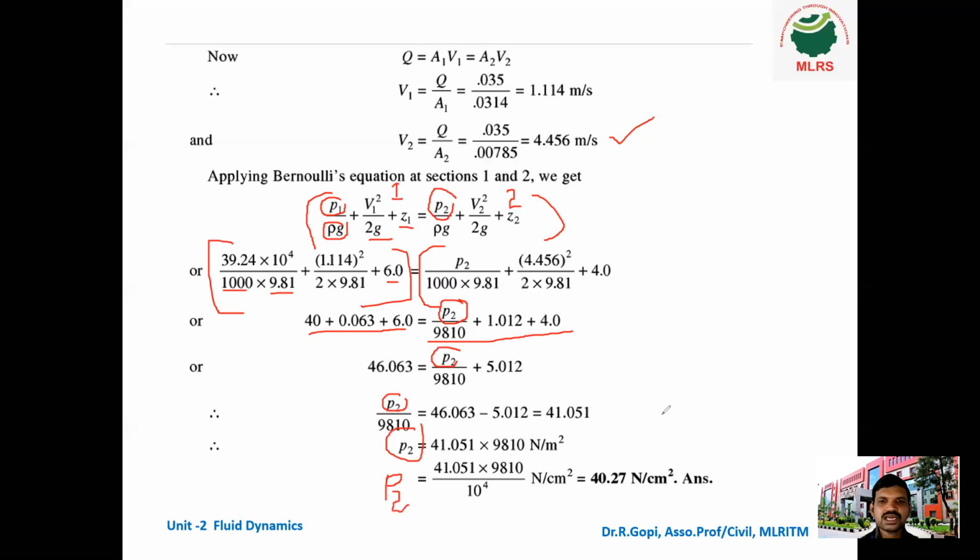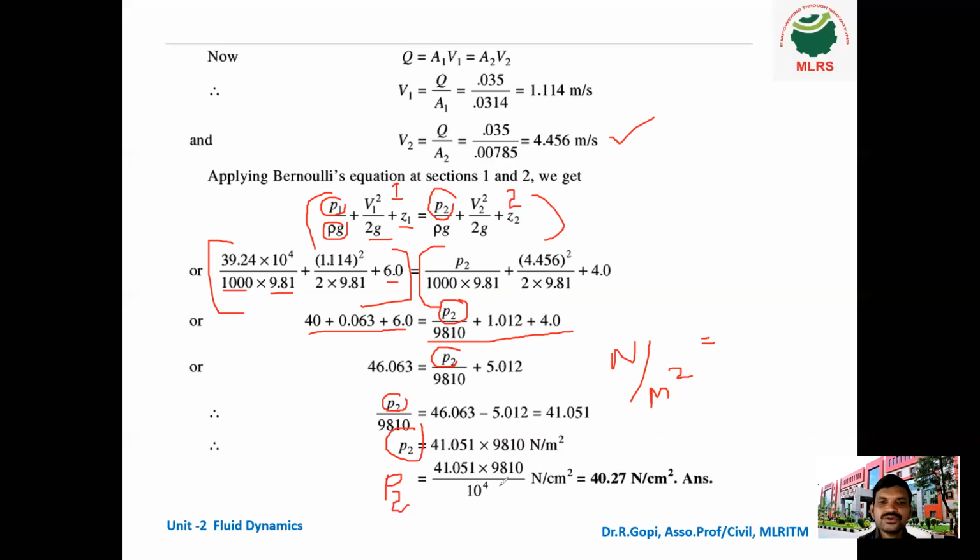That means the pressure at the point at section 2. We can get the answer in terms of Newton per meter square only, because we substituted all the values in terms of meter. But in the question, they gave the P1 value in terms of Newton per centimeter square.